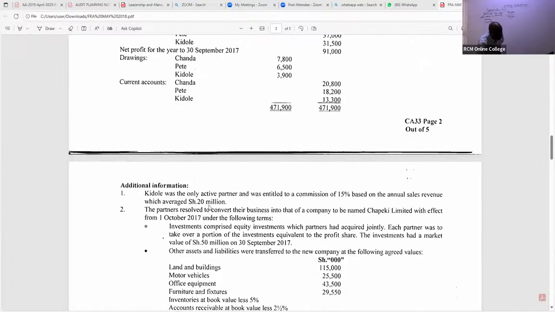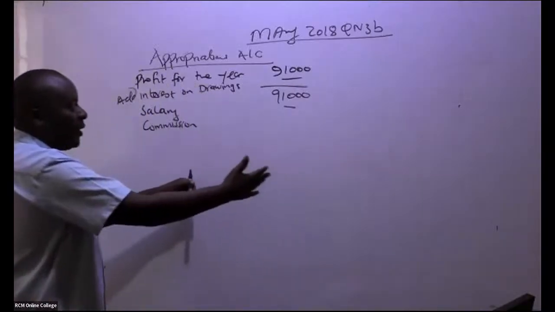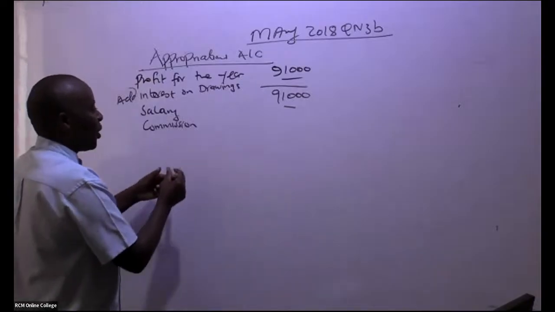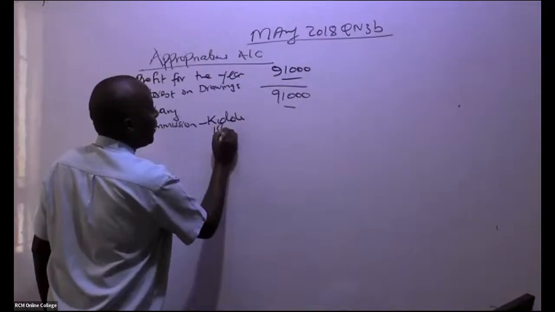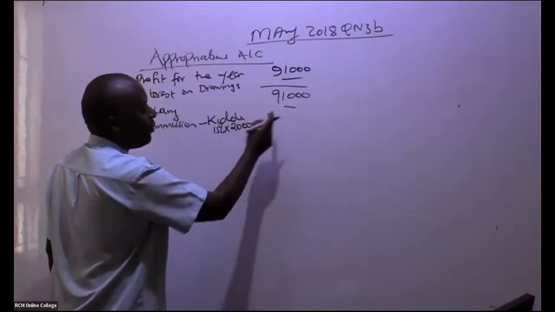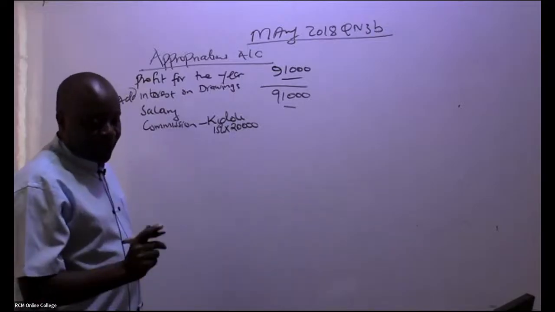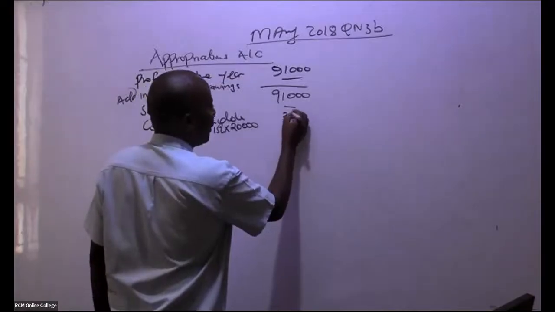So you're talking of 20,000. So we have one person getting this commission, and his name is SE. So we have commission SE, which is 15% of this 20,000. Is there somebody who can give me this figure? They're giving me a figure of 3,000.